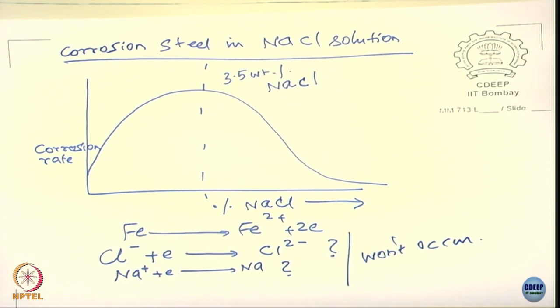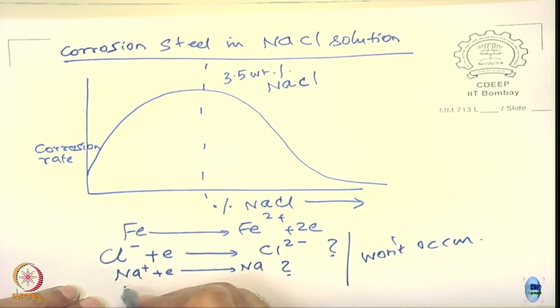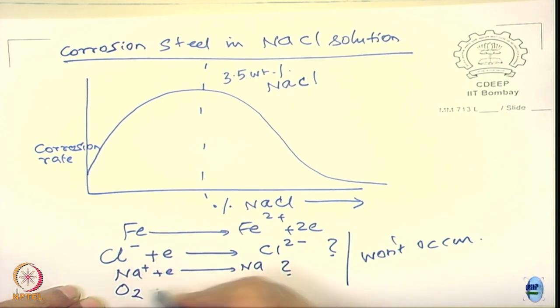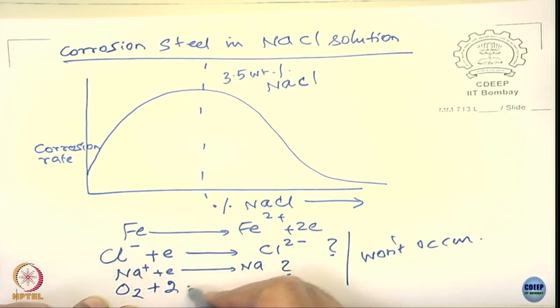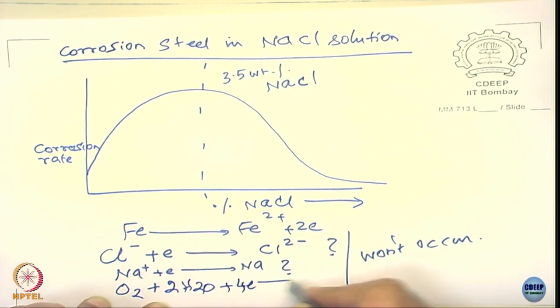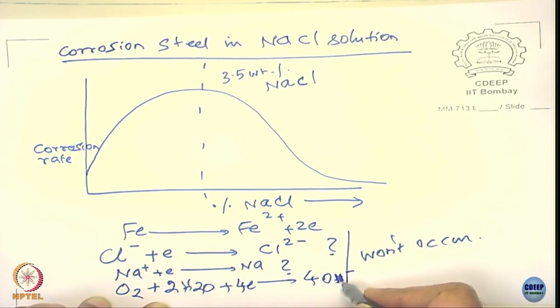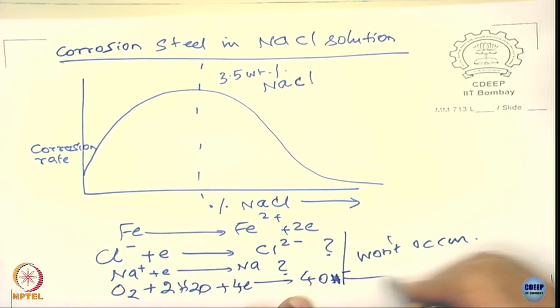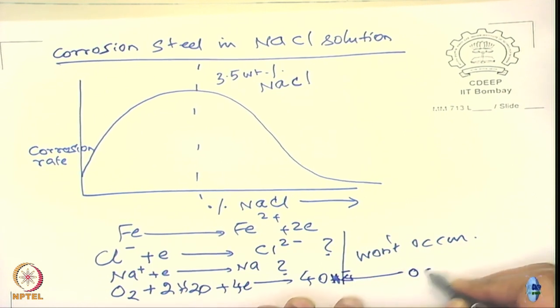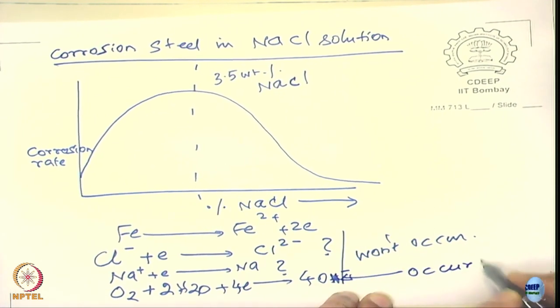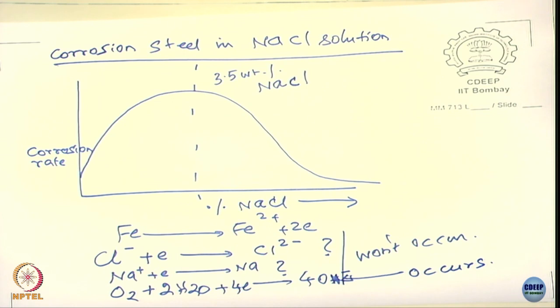So what is the cathodic reaction here? Yeah, so you forget, this is the oxygen reaction, this is what happens, the reduction reaction of oxygen with water, forming hydroxide (OH minus), okay, this occurs. Now you must be able to understand this clearly.